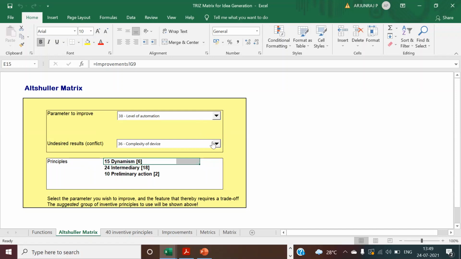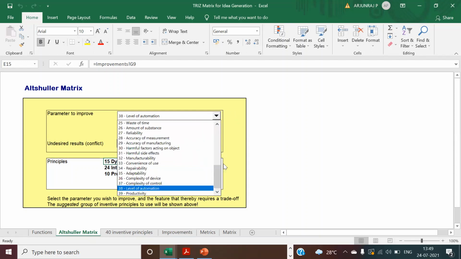So you have the conflict: one parameter to improve, another parameter in conflict. It is always that way. This is the best tool to solve the problems, and you can take some more examples also.